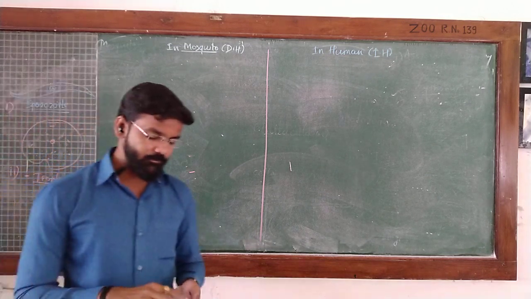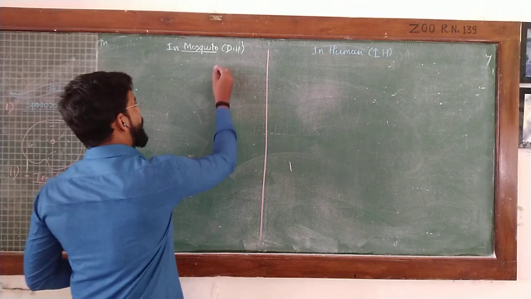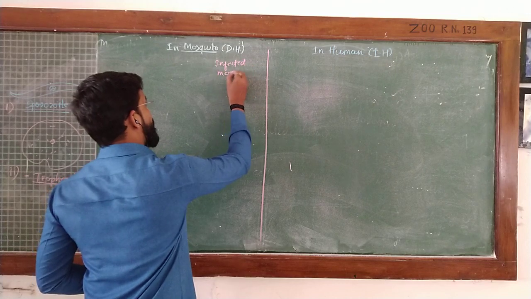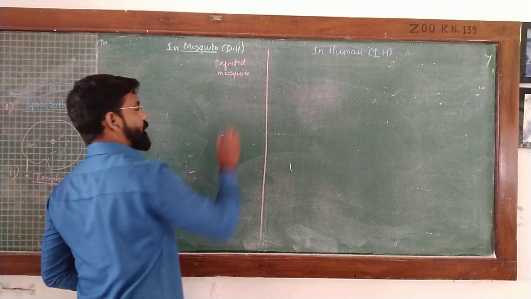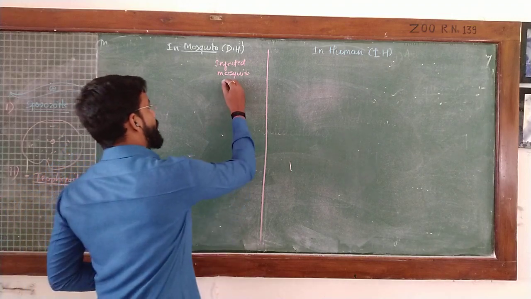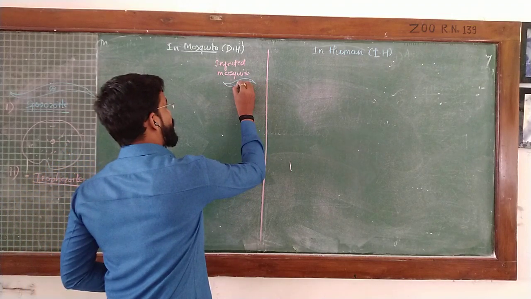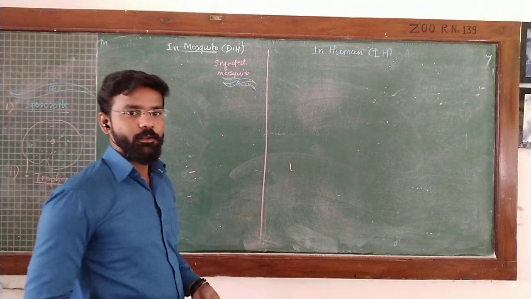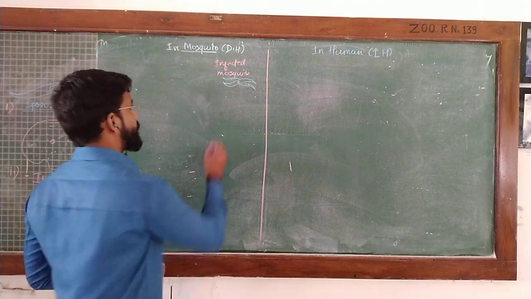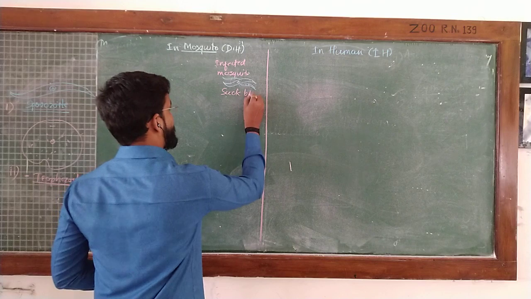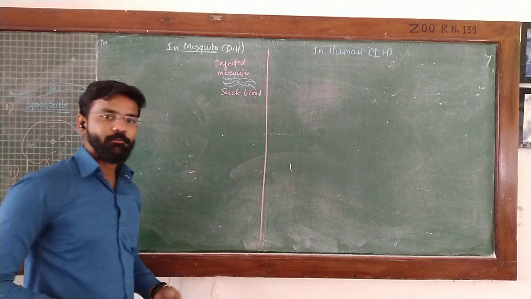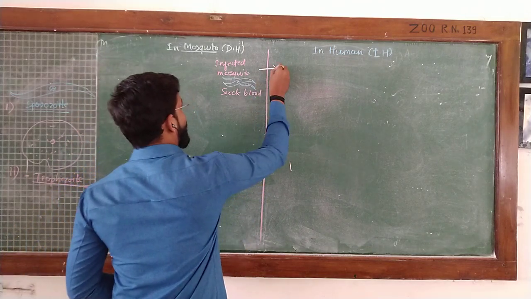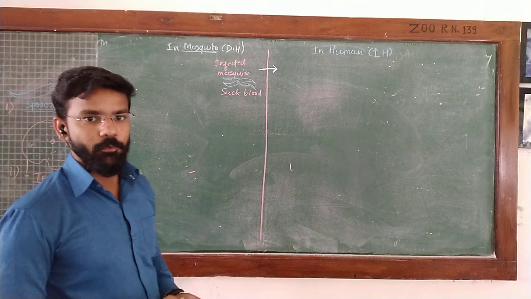Now how does the life cycle get started? Here the infected mosquito, with a large number of such parasites in the sporozoite form, bites a human to take a blood meal. At that time these parasites enter the body of the human. Now the entry of the parasite takes place in the body of the human.